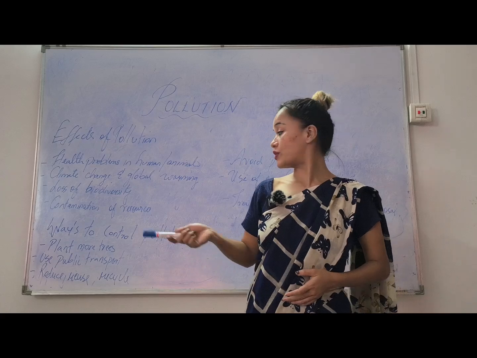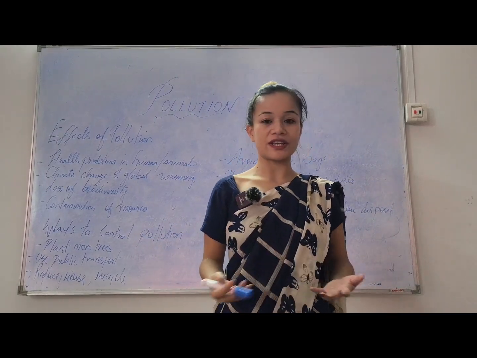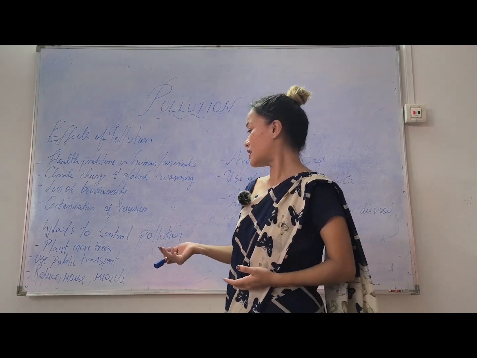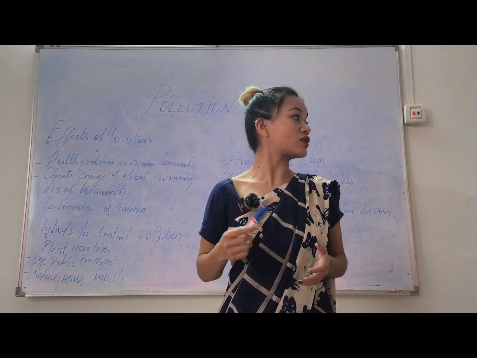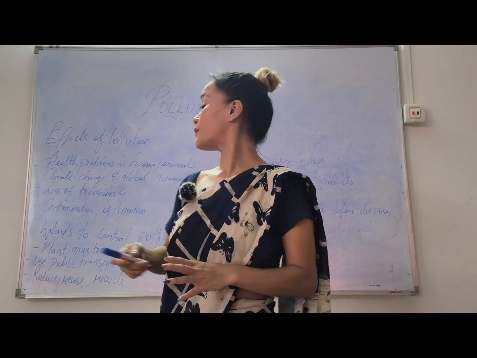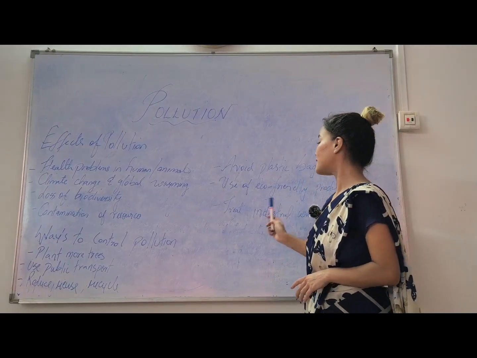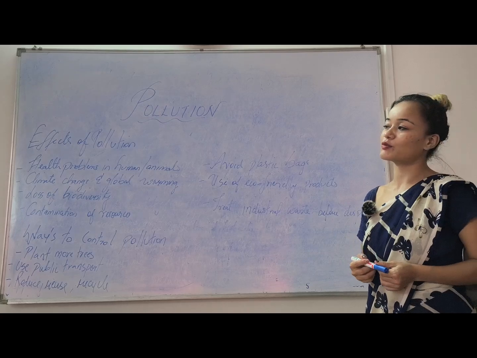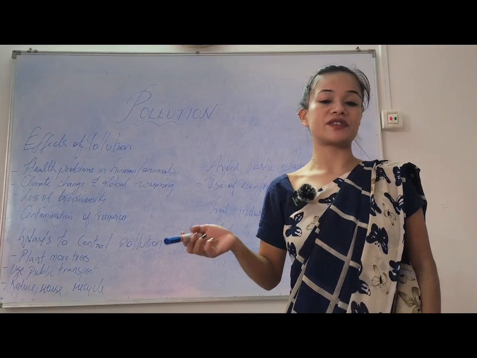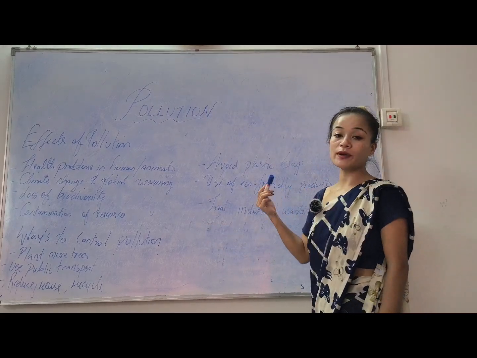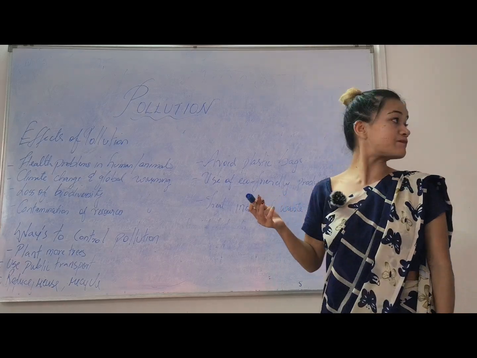Then we reduce, reuse and recycle. Anything that we use, we can reuse it again or recycle it, especially plastic items like plastic bags, but we should not throw them in the environment. So next, avoid plastic bags. Anything that is made out of plastic, we better avoid because it causes a huge effect on the environment. Even if you burn plastic, the smoke that comes out of plastic also has a very harmful effect.